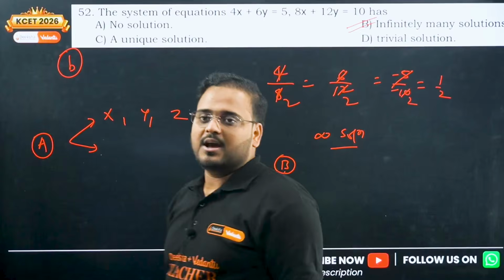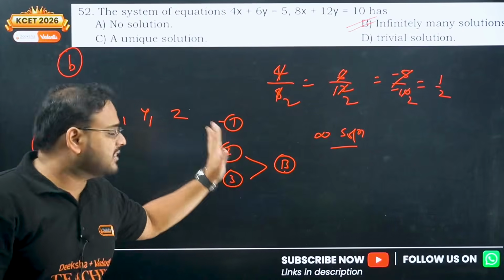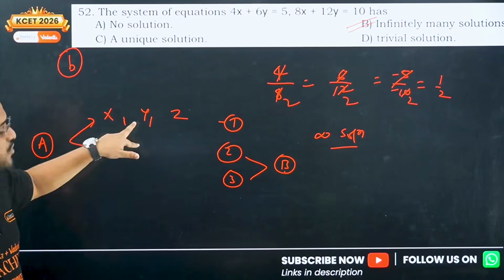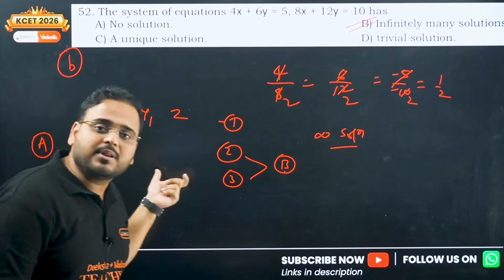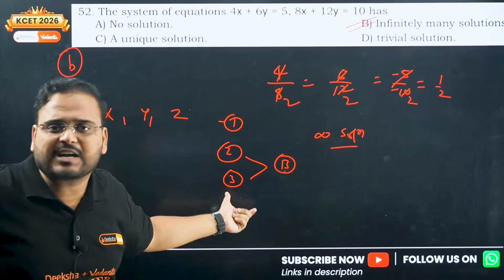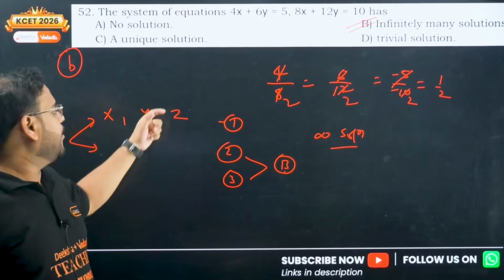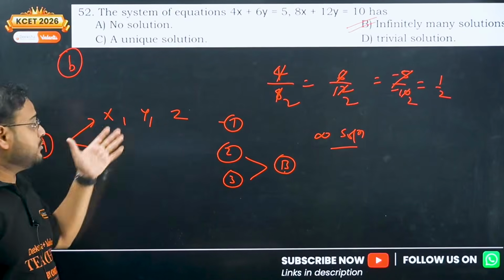x, y, z. How do we apply this principle? Nothing is there. Just modify these two equations to eliminate one variable. How to do that? Make the coefficients the same and subtract them if they are of the same sign. So eliminate one of the variables using the elimination method.